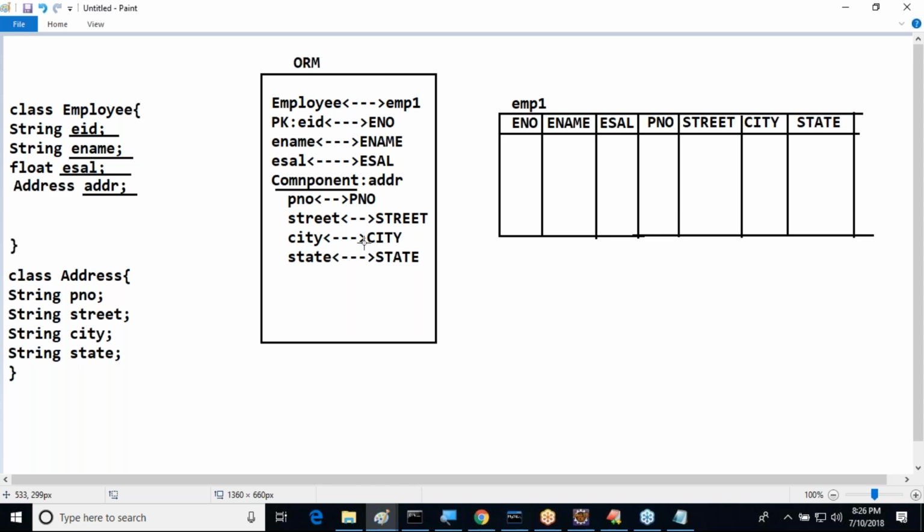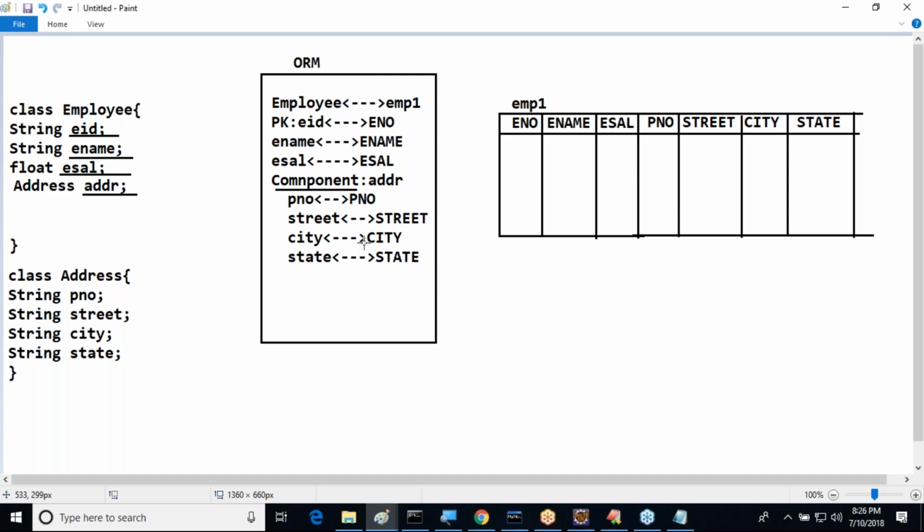This ORM, that means Hibernate, is declaring one Java variable as a component property. What is the meaning of this component property? It is representing multiple columns of the database table. So the ADDR variable is representing PNO, street, city and state.